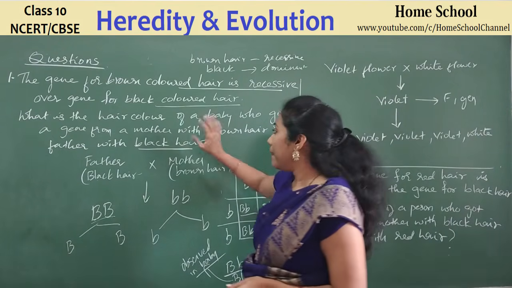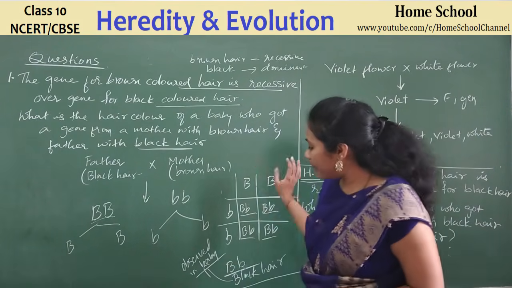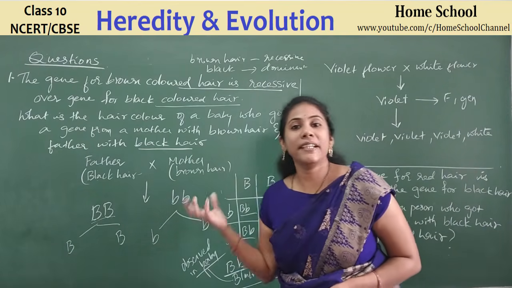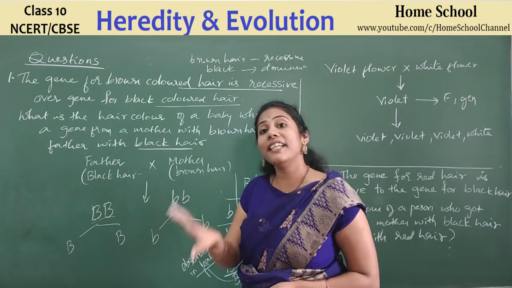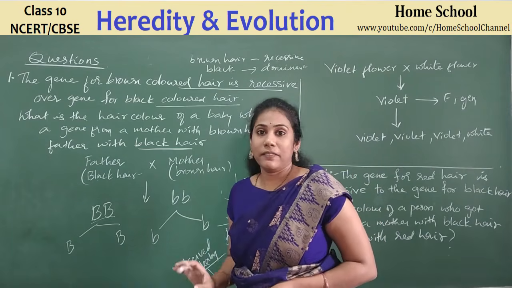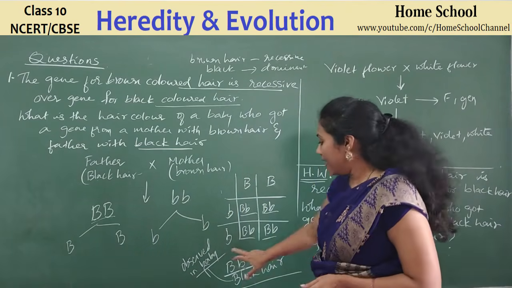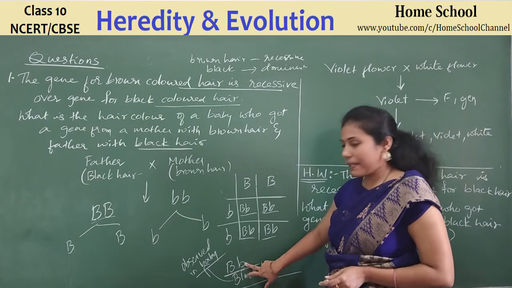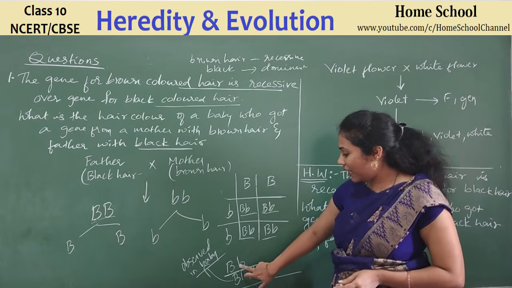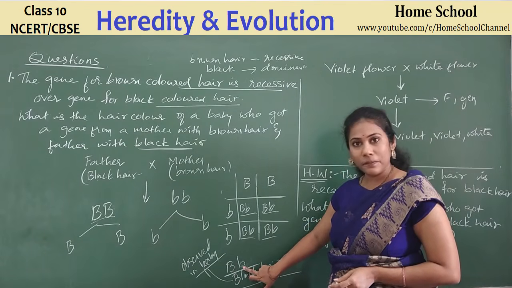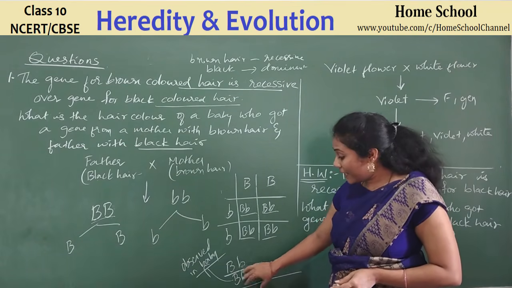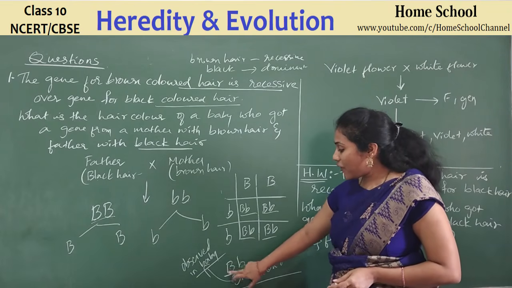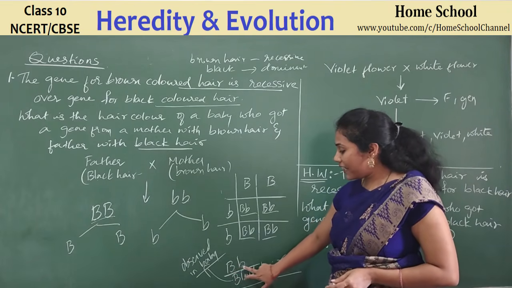What is the question? Baby's hair is of what type? Baby's hair is the black type, because black is a dominant gene. It will only get expressed in the baby. But if you see the genotype, the baby has capital B, small b. He has a gene for brown. This he got from the father, this he got from the mother. But his hair physically looks black because capital B is more dominant. Father's gene is more dominant here than mother's gene.